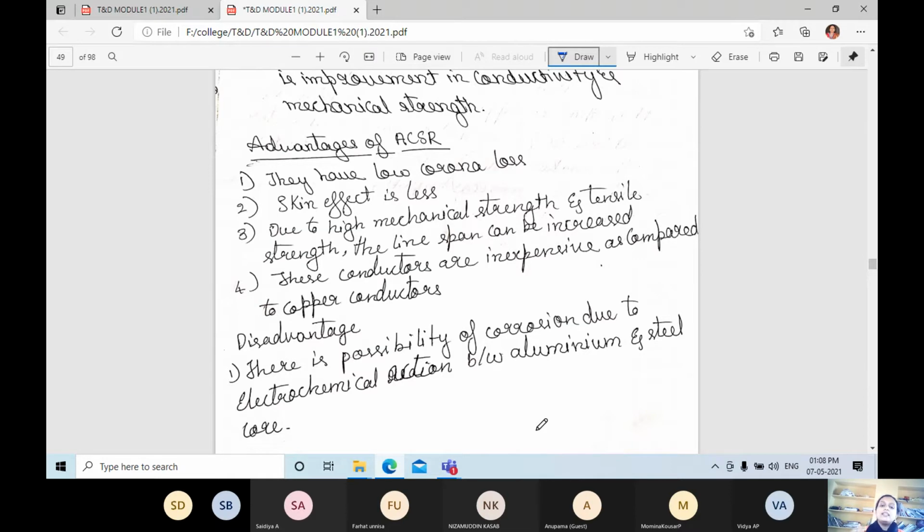These conductors are inexpensive as compared to copper conductors. And what about the disadvantage here? There is a possibility of corrosion due to electrochemical reaction between aluminum and steel core. They are saying that the disadvantage is there is a possibility of corrosion, because here they are using steel and also aluminum. There is a chemical reaction between the aluminum and steel core, so there is a possibility of corrosion.